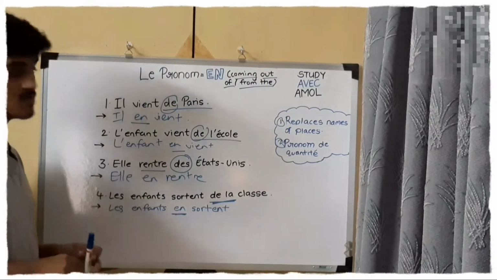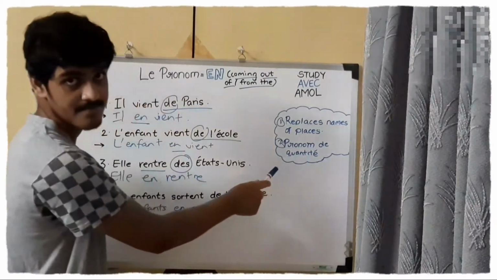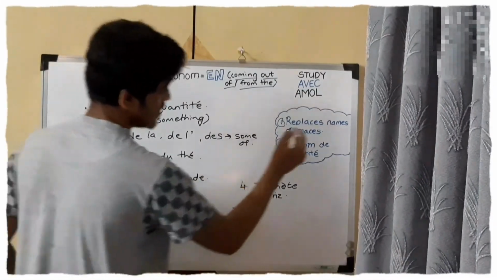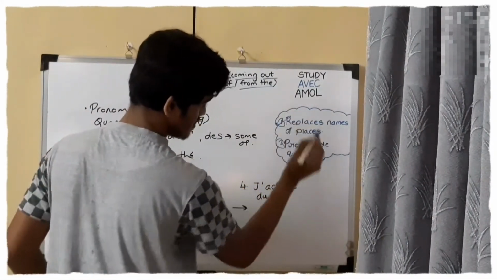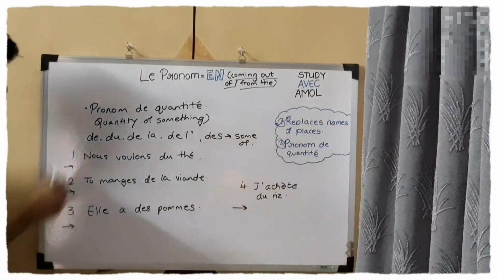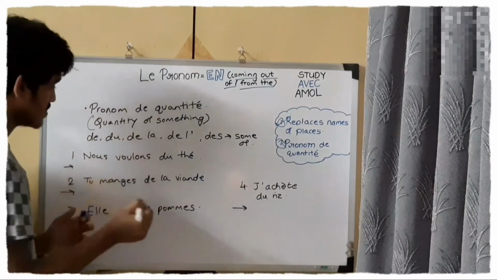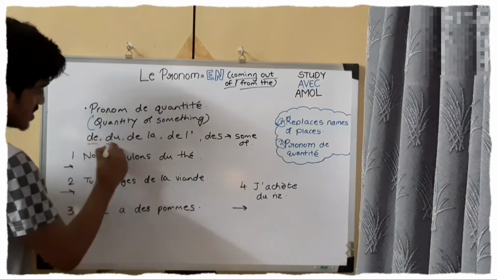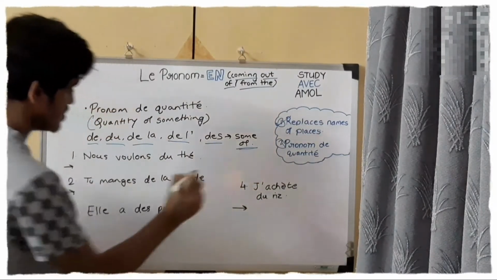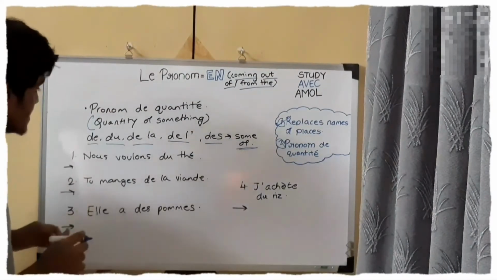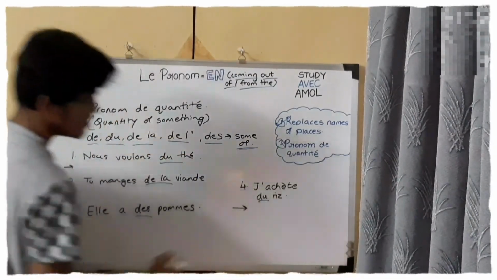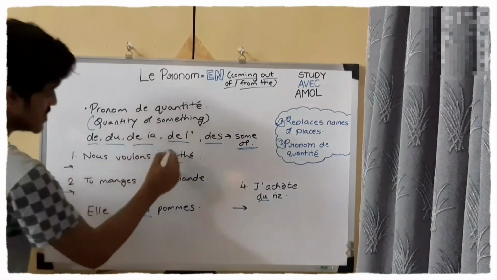Now let's move on to the pronoun of quantity. What we did first was replacing names of places. Now we are doing the pronoun of quantity, which means quantity of something. Du, de la, de l', des, which means some of. So whenever in the sentences du, de la, des comes, just replace it with "en".